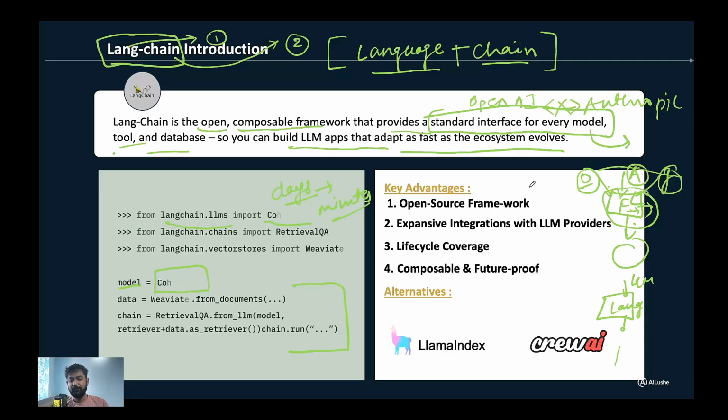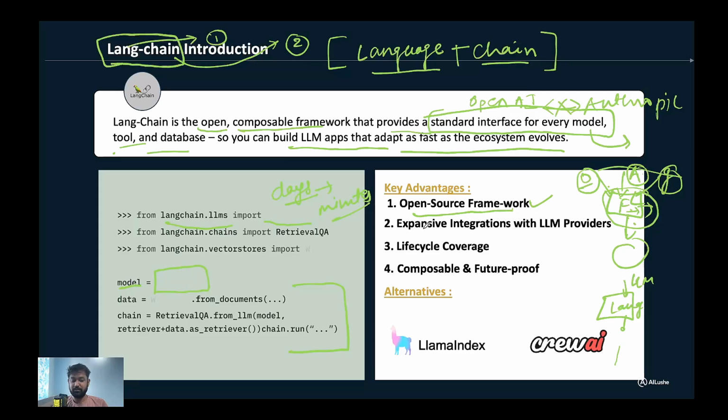Now, let's suppose I really want to work with these two systems together, how would I do that? I need some adapter, some connector which connects from C to A or A to C, right? And that's where Langchain is doing that job. It is kind of an adapter which connects different ports from one to another. Some key advantages: open source, so it is free to use, just install packages and start using it.